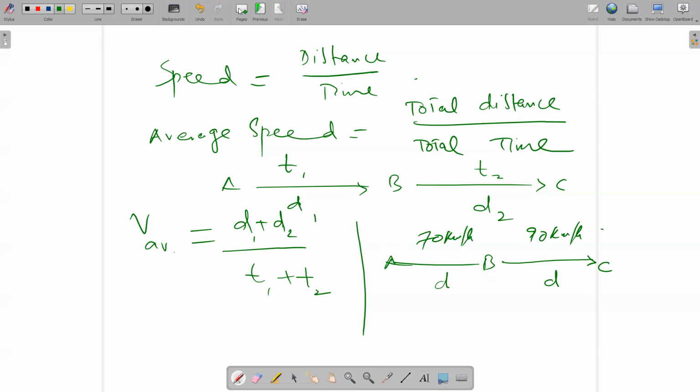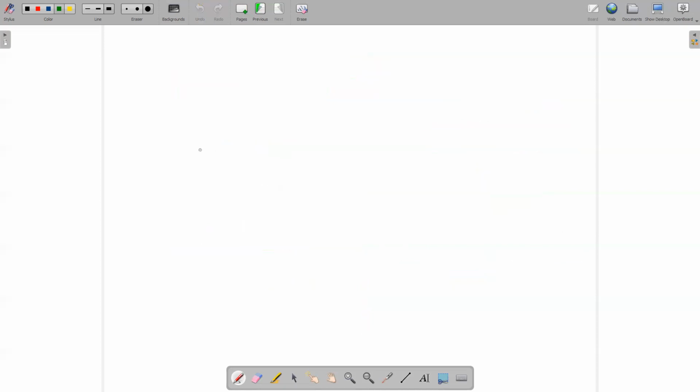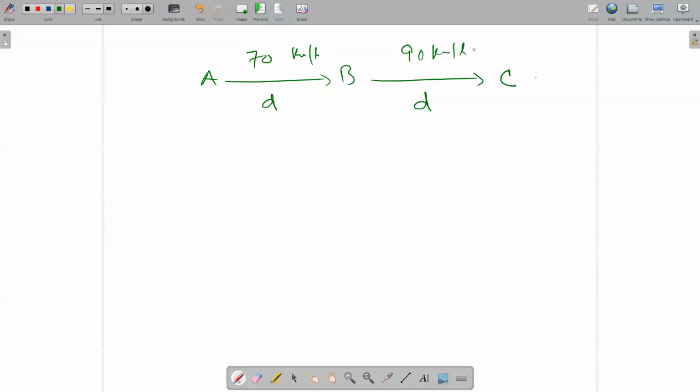From A to B, B to C, this is D, this is D. You don't need to convert it into meters per second. If the answer is in kilometers per hour, then solve it like this.